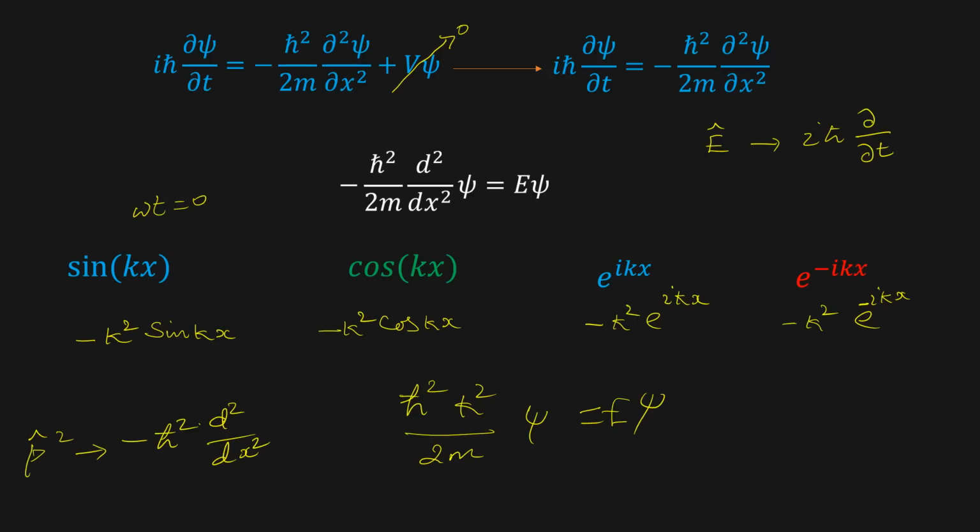This ħ²k² over 2m is nothing but p squared over 2m, which is the kinetic energy of the system, equal to E psi. So all these four terms are solutions for the time independent Schrödinger wave equation, and these four are acceptable wave functions.